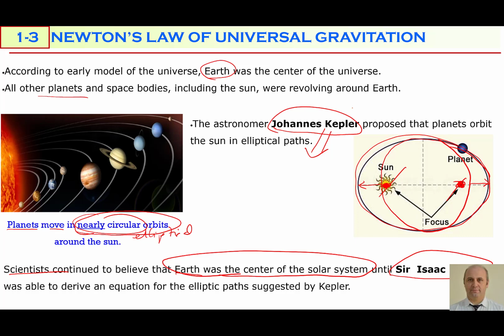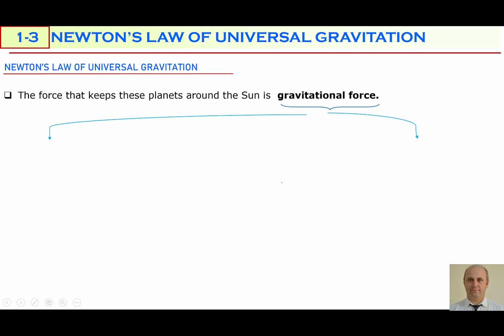Isaac Newton's influence was very strong in the Western world. That's why after Isaac Newton said that Kepler's proposals are correct, and wrote equations about these elliptical paths, scientists started to think and talk about the sun-centered solar system. So what were Isaac Newton's equations? That equation was about the interaction between the space objects.